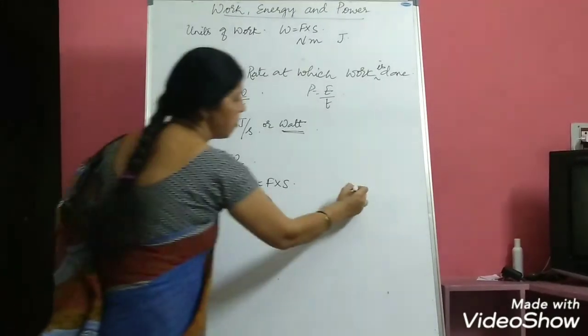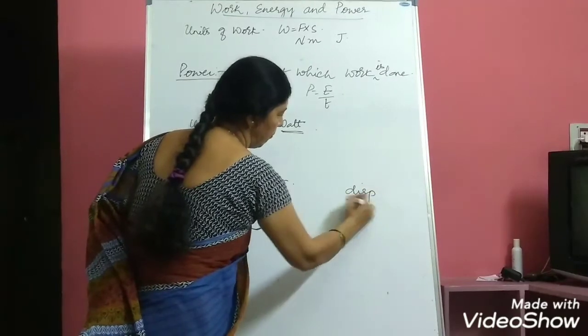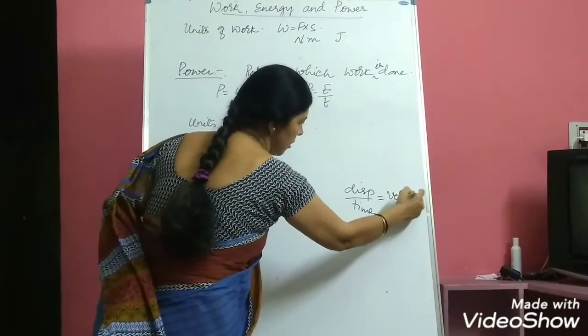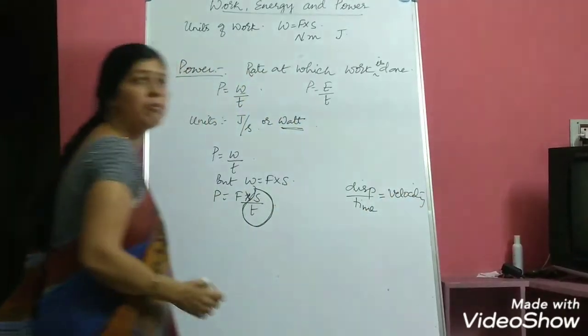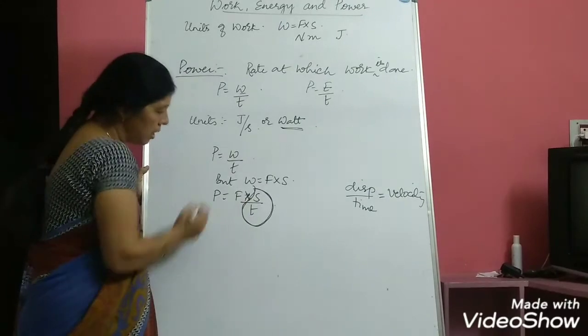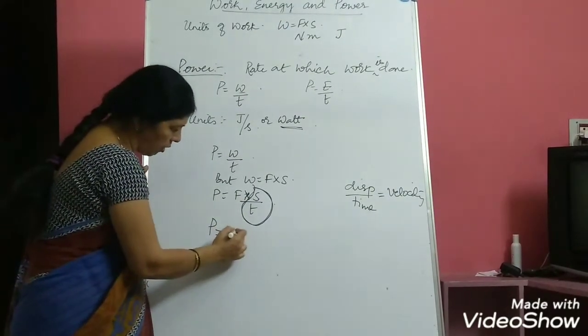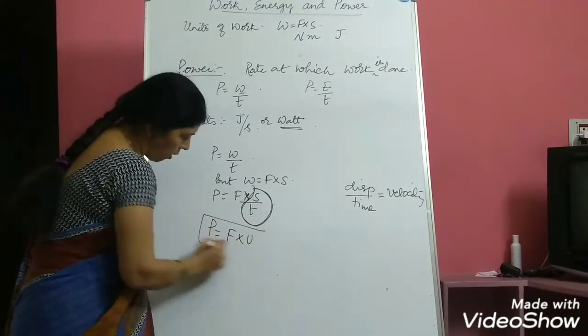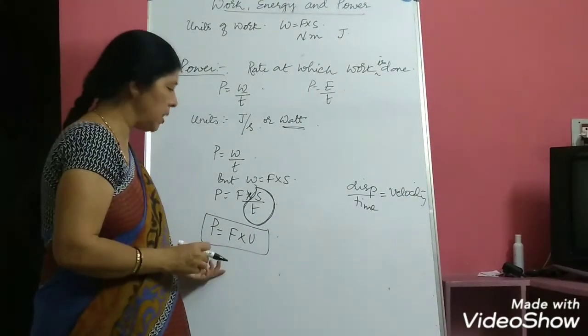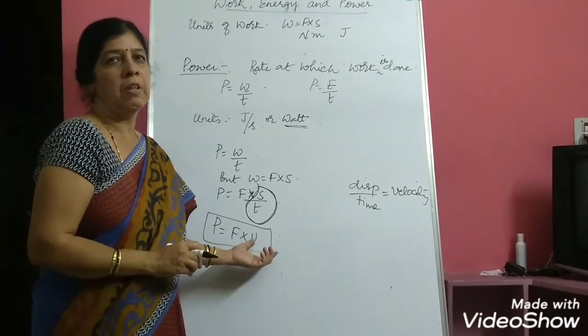And we know that displacement by time is equal to velocity. Velocity is rate of change of displacement. In such cases, I can write P is equal to F into V. This is one more very important formula you have to remember. P is equal to F into V.